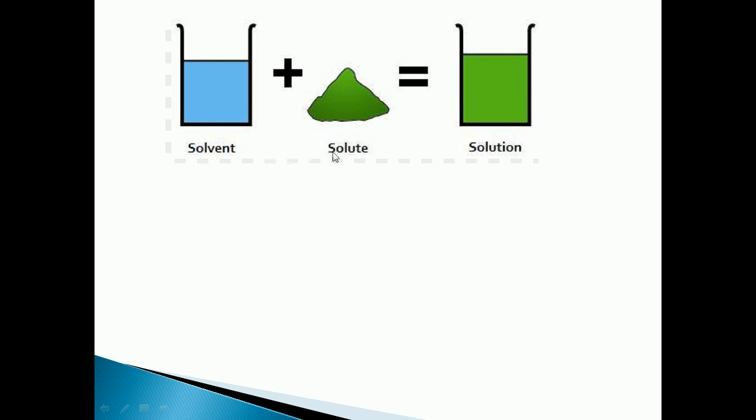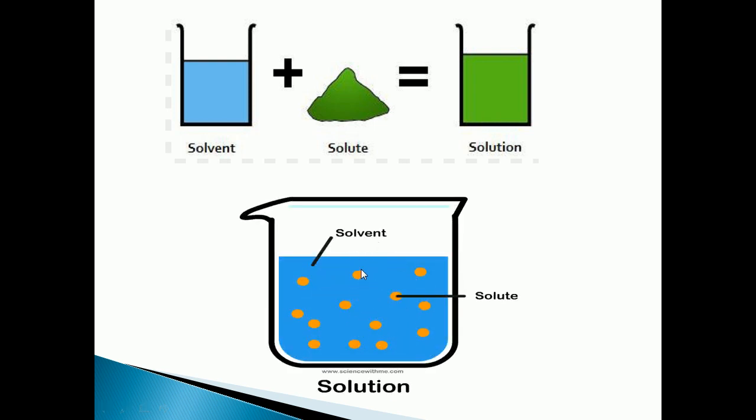So when solvent and solute mix, it forms what? Solution. Understood? Here you can see the picture. We can say this is sugar, and water is the solvent. When we mix the solute, solvent plus solute results in the formation of a solution.